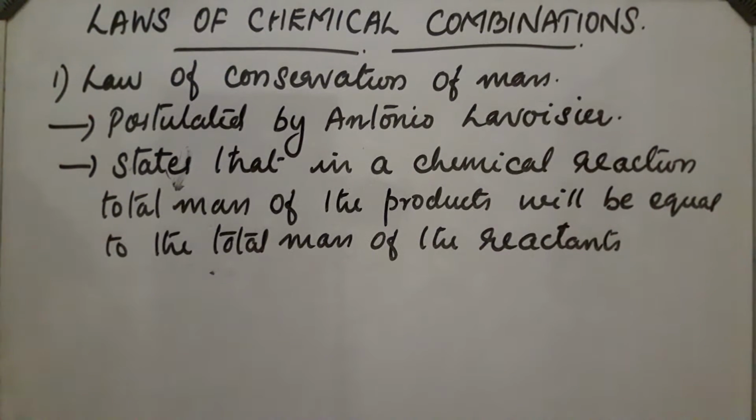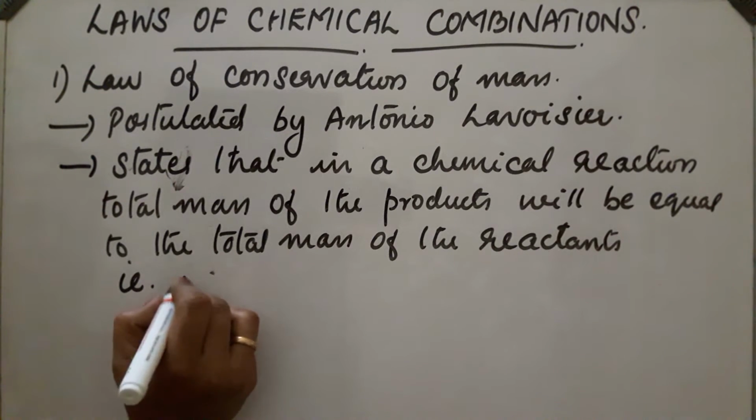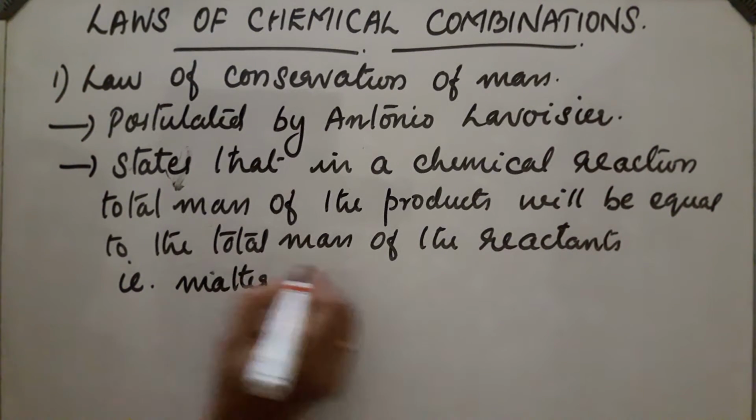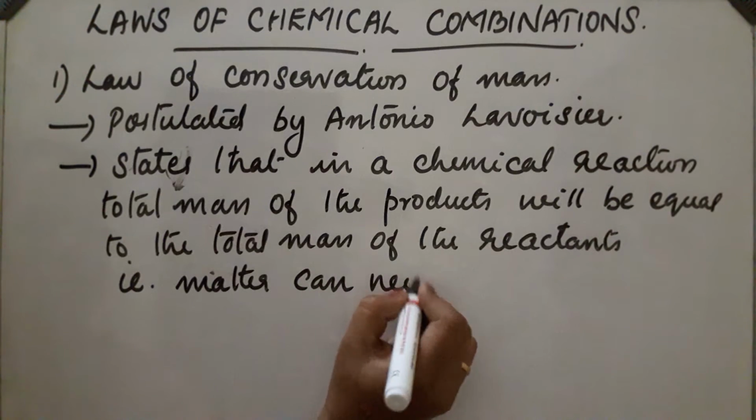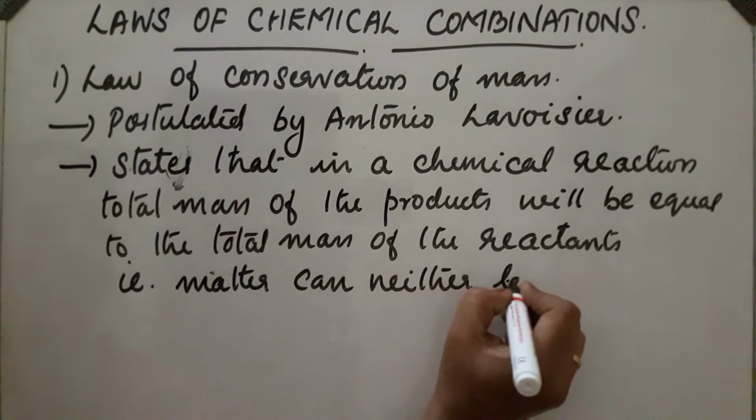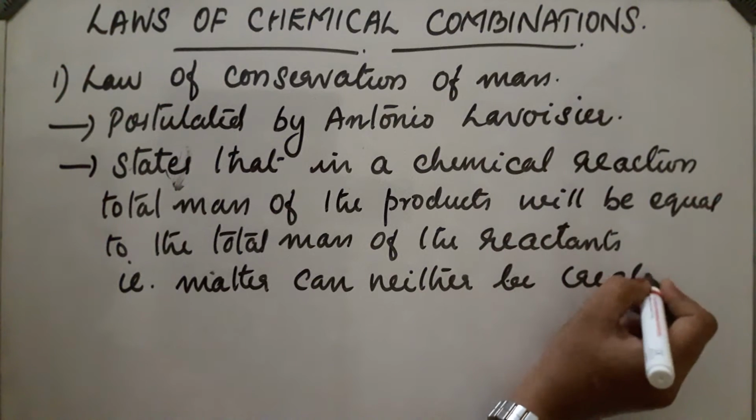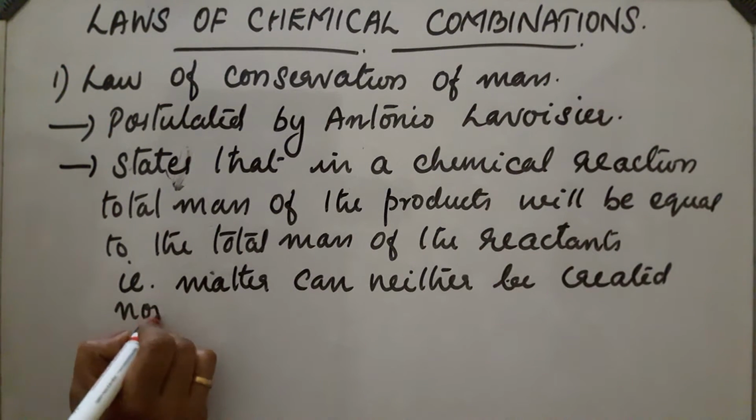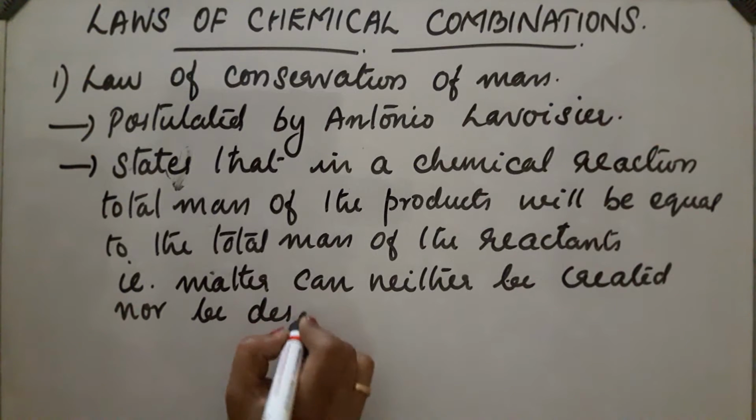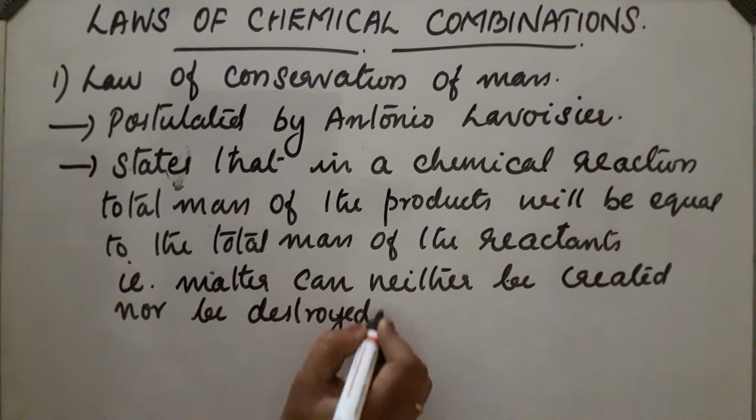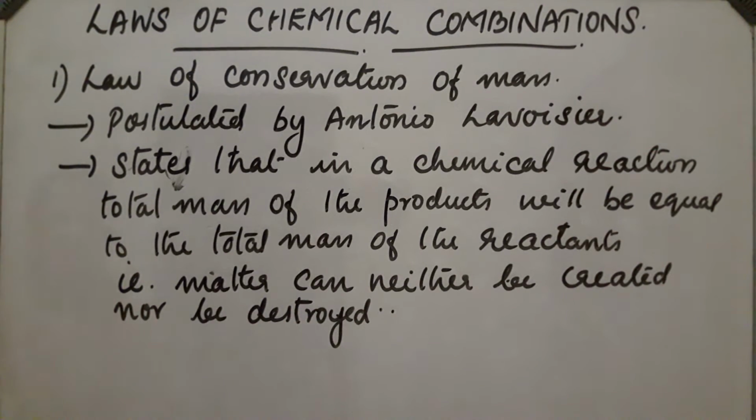That means matter can neither be created nor be destroyed. So whenever a chemical reaction is taking place, if we calculate the total mass of the products and the total mass of the reactants, we can see that both will be equal. This is the first law.